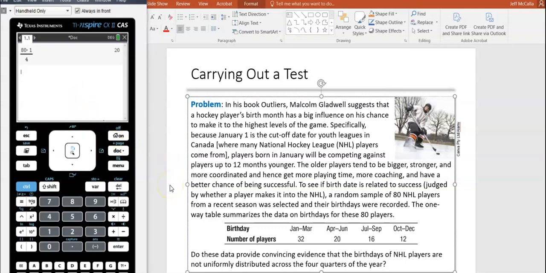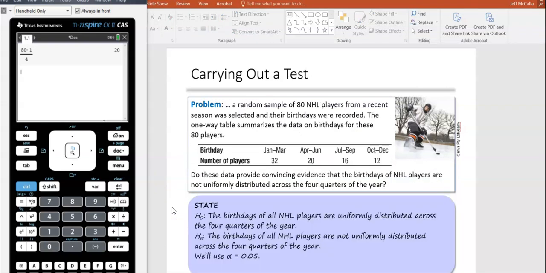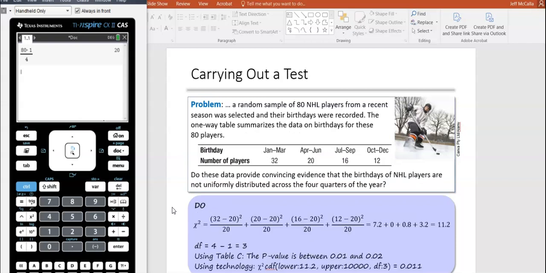Okay, so we check the conditions. You want to do the "do" part then. So this is where you want to show a little bit of the work. You don't have to show all 4. In this case, there's only 4, so they showed all the work there. But you could just show the first 2 plus ...